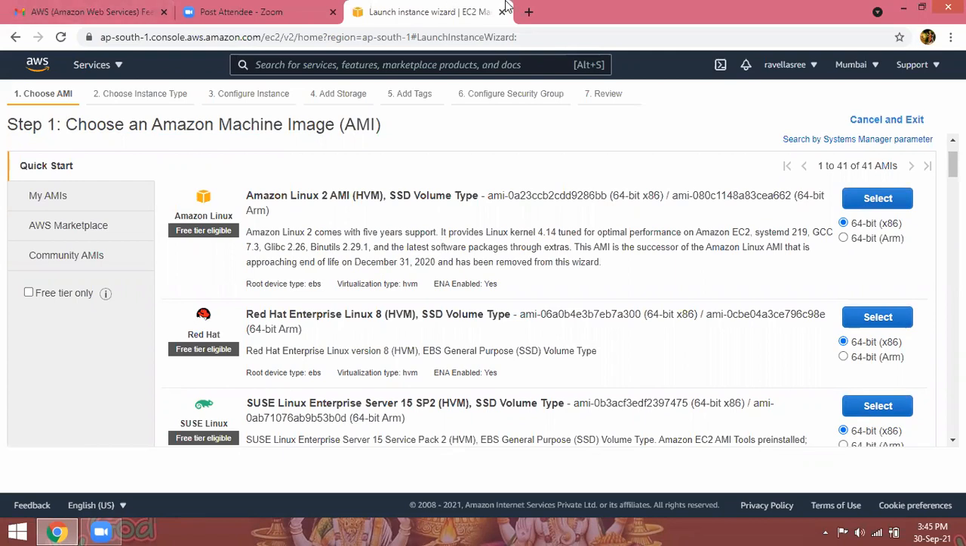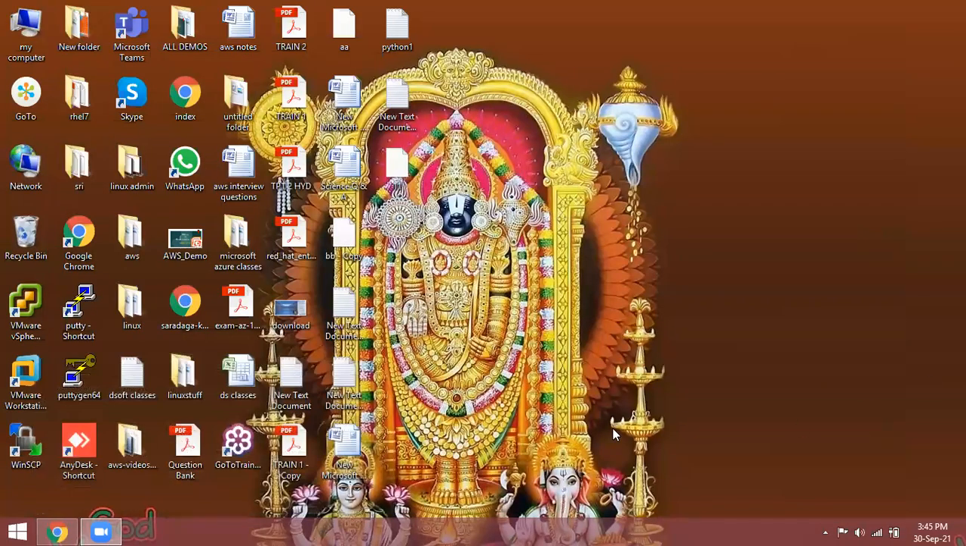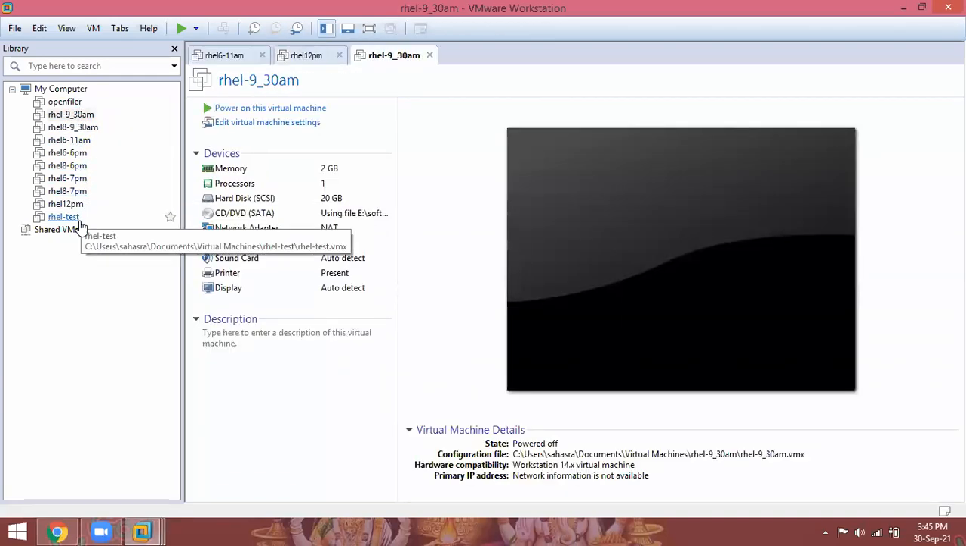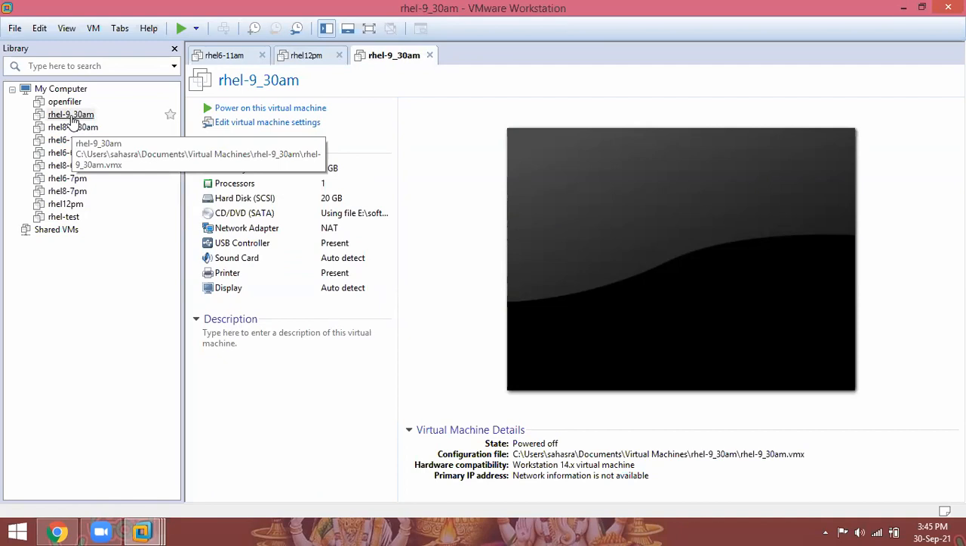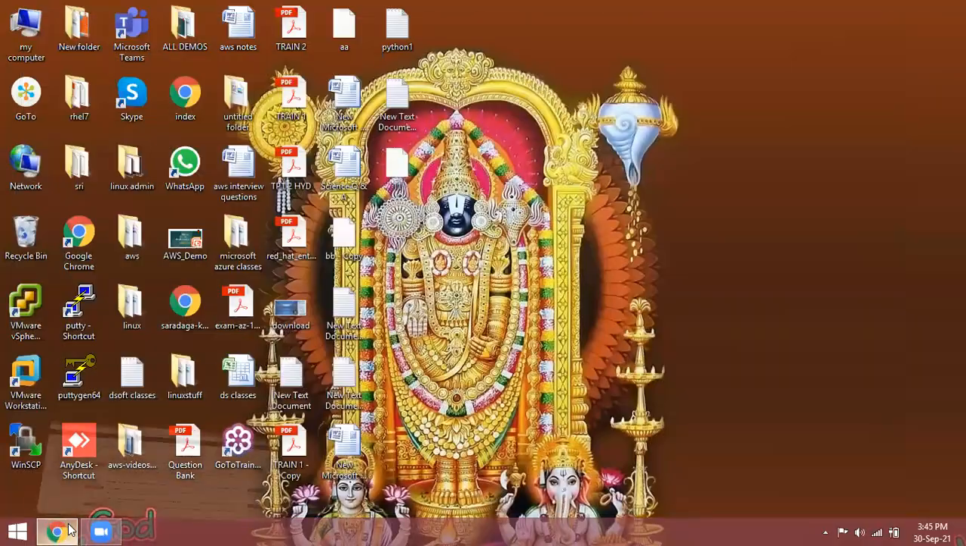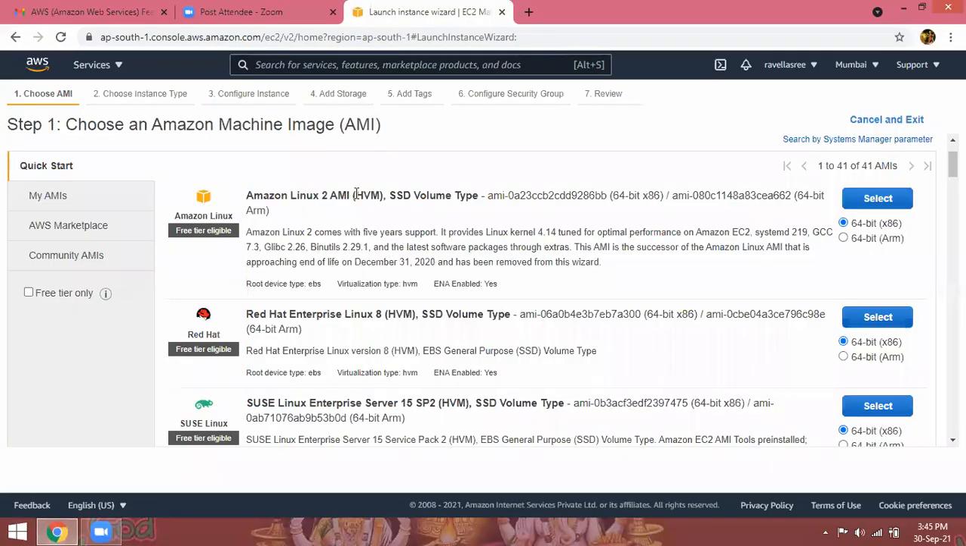For example, I told you already: this is my physical OS, Windows. On top of that I installed VMware Workstation virtualization software. On top of that I install a number of Linux operating systems depending upon my classes. What I am doing is just selecting and powering on. Same thing we are doing on the cloud. Just through the cloud, you are powering on this machine.